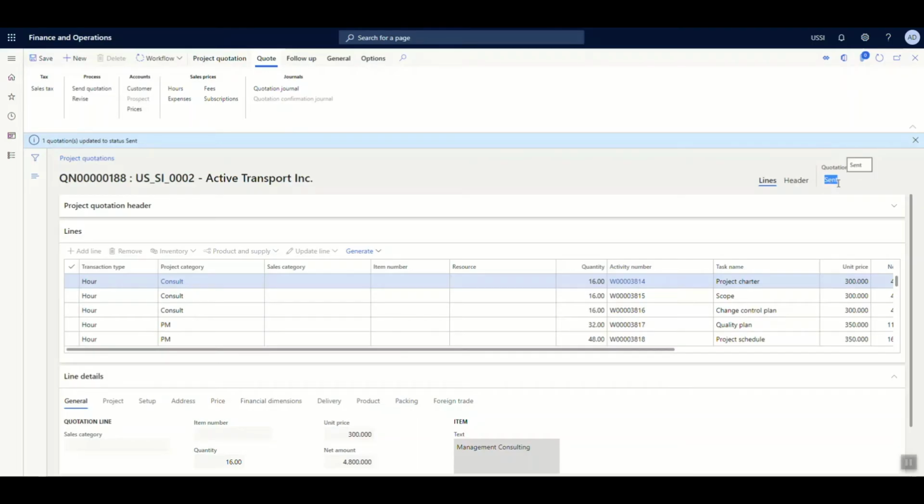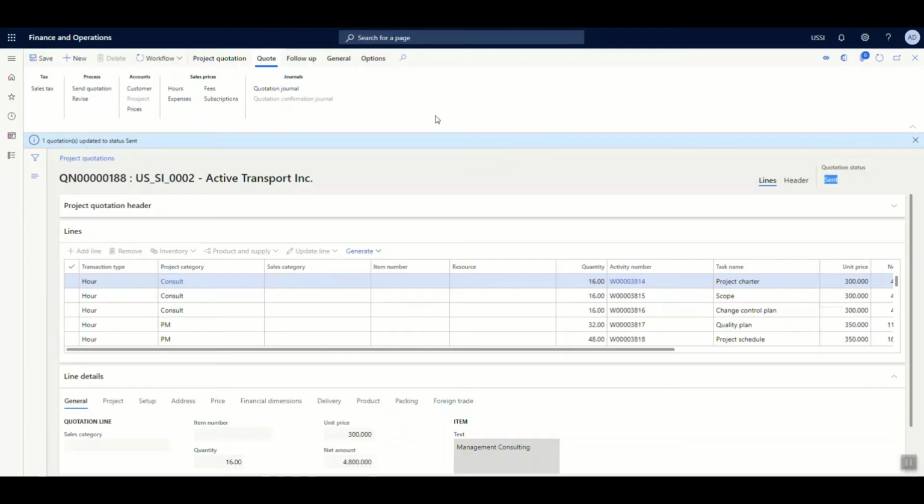However, it is possible that during the negotiation with the customer, there could be a lot of changes in the existing quotation. If you need to revise the quotation, you may always do it by clicking on revise, in which case the lines are going to be editable. After the lines are editable, you can either remove a particular line or add an extra line item, or change the quantity and unit price, and further follow the same process of submitting it for further approval from your higher authorities. After having it approved, sending the quotation to the customer.